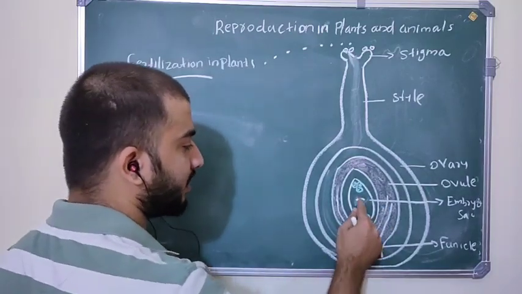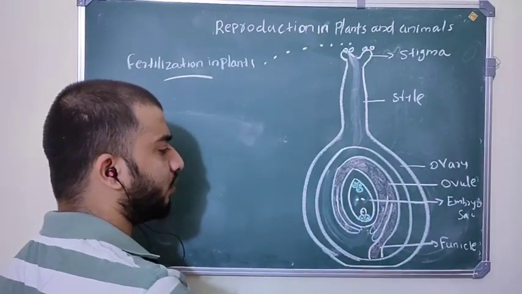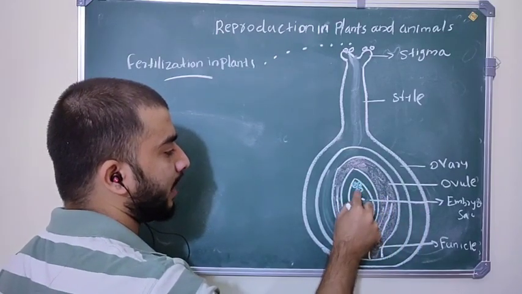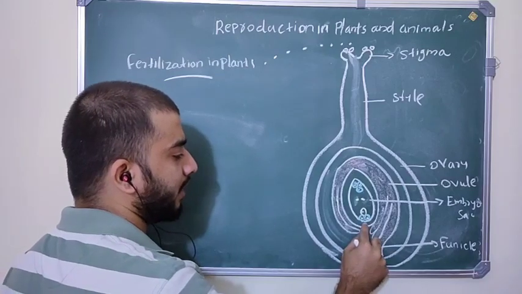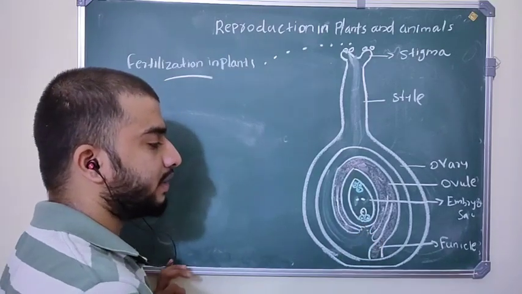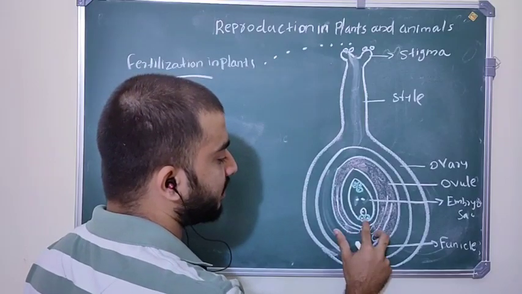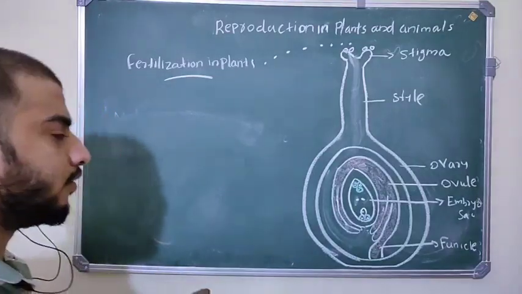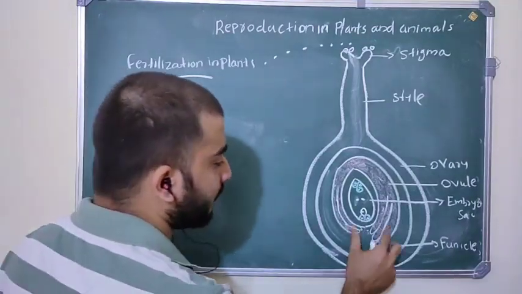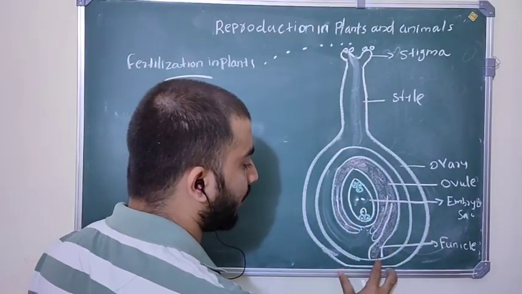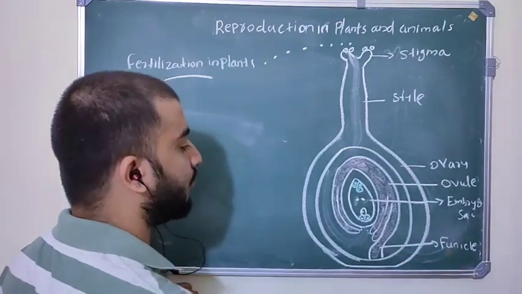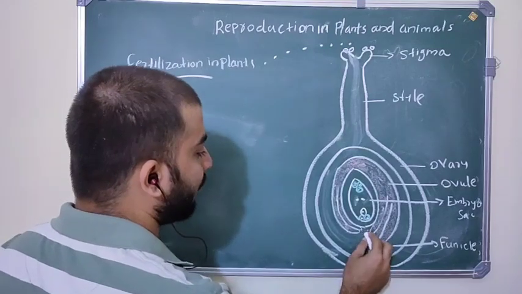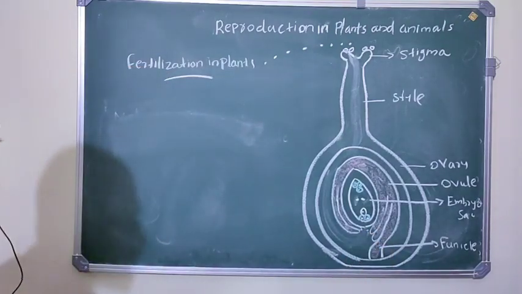In this embryo sac there are 7 cells and 8 nuclei. Those cells present at the chalazal end are called antipodal cells. Those present at the micropylar end are called the egg apparatus. In this egg apparatus there are 2 synergids and 1 egg cell. At the center of the embryo sac there are 2 polar nuclei, or secondary nucleus, present. This ovule is connected with the ovary wall by a stalk called funicle, and the 2 integuments leave an opening on this ovule, which is called micropyle.